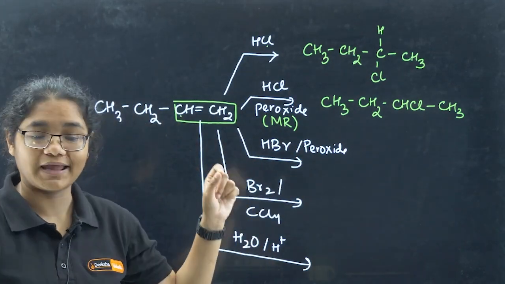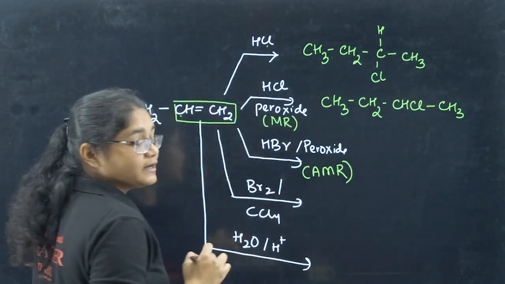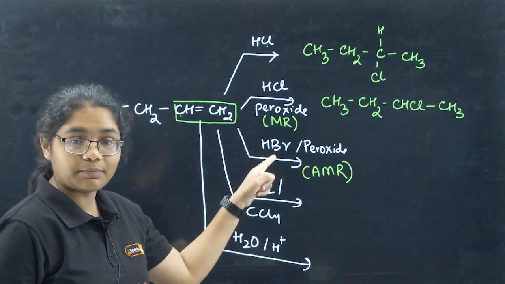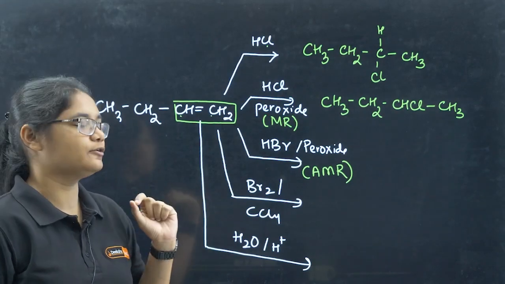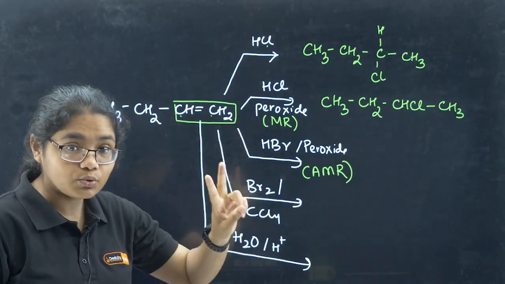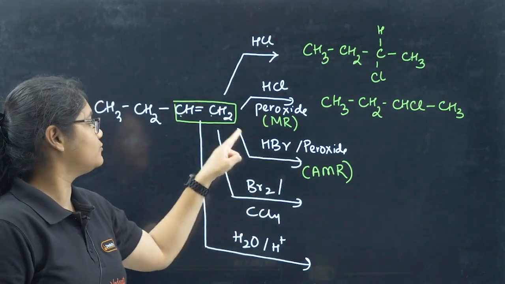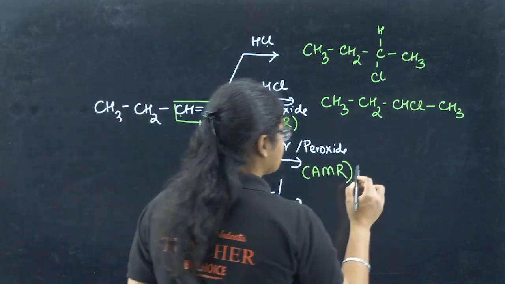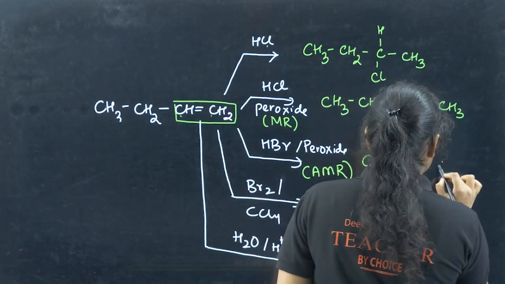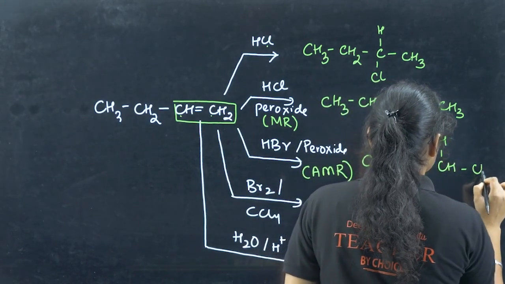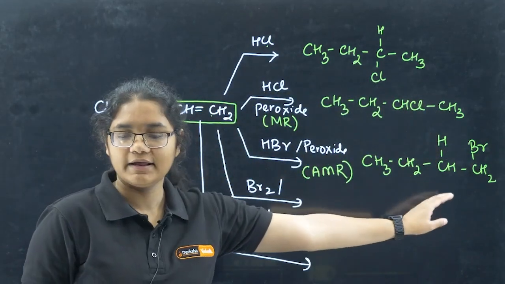Next we have HBr with peroxide. So here what will happen? If we have HBr and peroxide, we will follow anti-Markovnikov's rule. What does anti-Markovnikov's rule say? The negative part will go to the carbon having more number of hydrogen. Here I have 1 hydrogen, here I have 2 hydrogen. So bromine will go and attach to the carbon having more number of hydrogen. So bromine will attack here. So what will be the product formed? CH3 CH2 CH H CH2Br. Right? H and Br are attached like this.